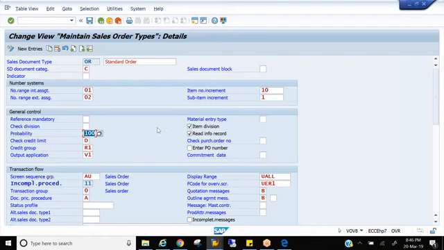Here the customer is telling me that my probability is not 100%. There are some cancellations and these things. My probability of order, or document type OR, is only 80%.